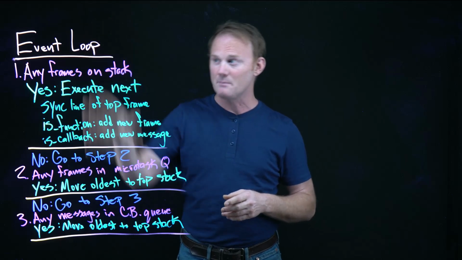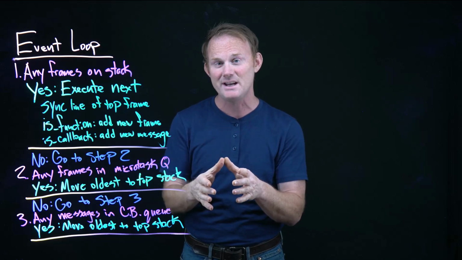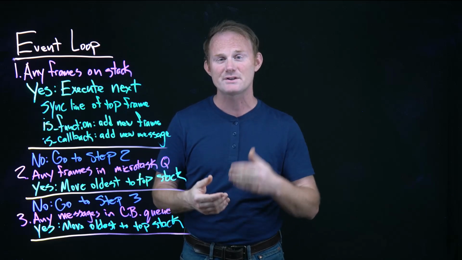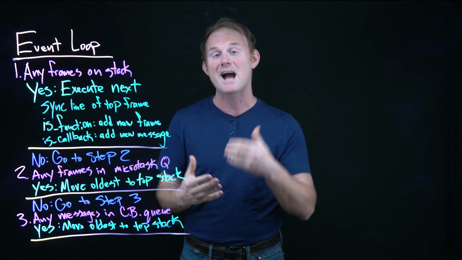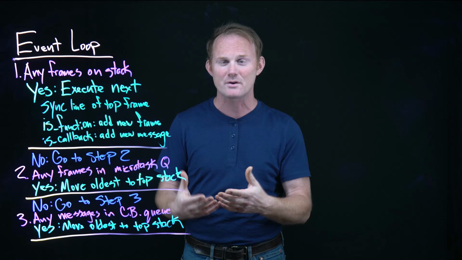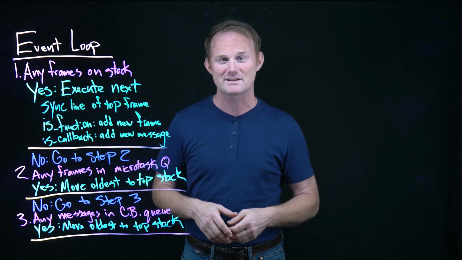Okay, we'll come to the event loop here in just a second, but the Microtask Queue was added in 2015. That is specifically for promises, so that callbacks that are relative to promises get higher priority. The regular callback queue has existed since 1995. That's where all the other callbacks live.